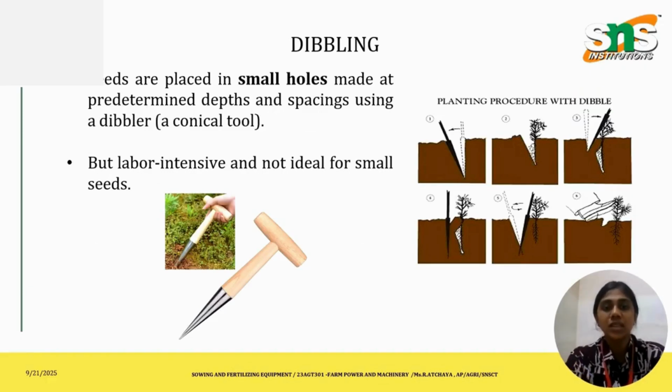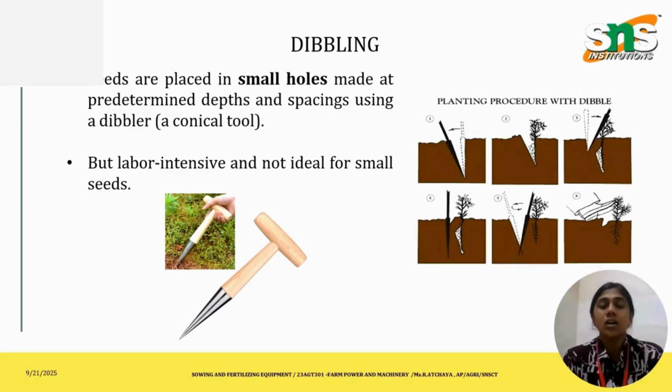Then the next method is dibbling. Dibbling, as we can see in this picture, is defined as seeds placed in holes made by a stick or dibbler at a fixed spacing. So I am repeating the definition: seeds placed in the holes made by a stick or dibbler at a fixed spacing.